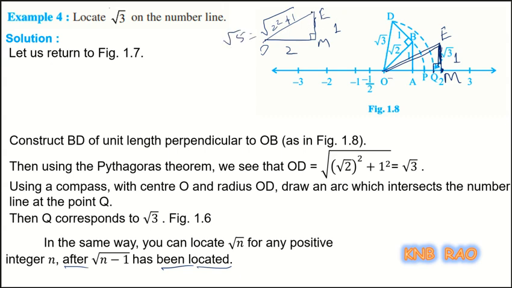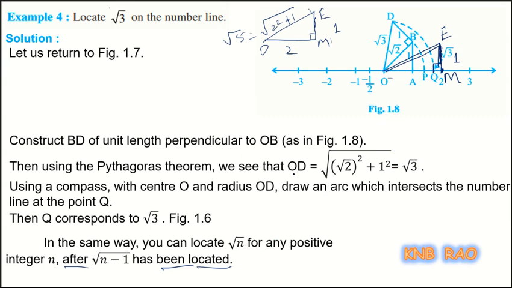So, OE corresponds to that. If I take it on the number line, definitely root 5 is represented on a number line. So, this procedure is continued. Okay. Children, with this I have completed how to locate irrational numbers such as root 2, root 3, root 5 on a number line. Physically, I will show you in our next class how to do it with the help of compass and ruler, drawing them.